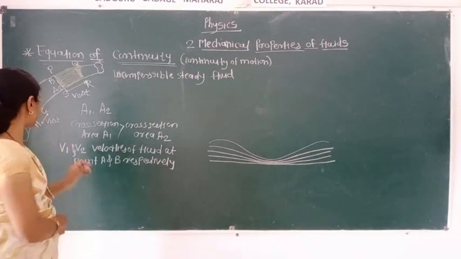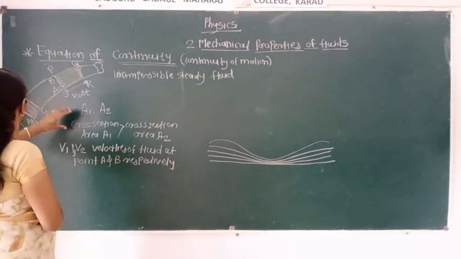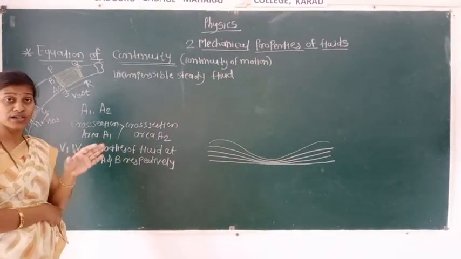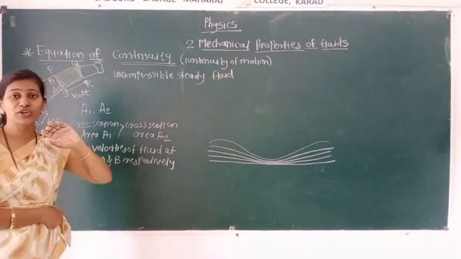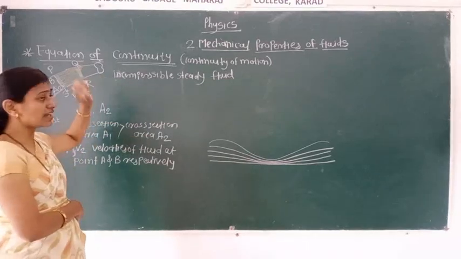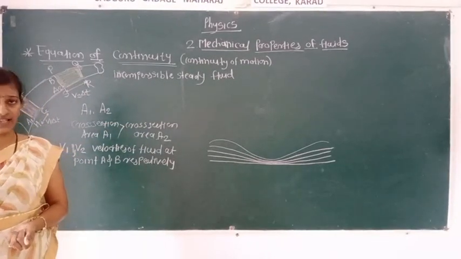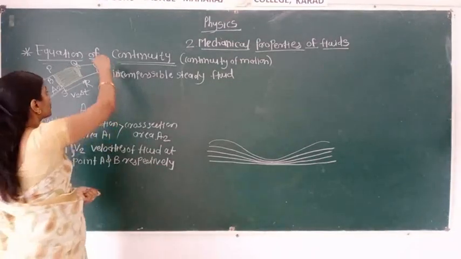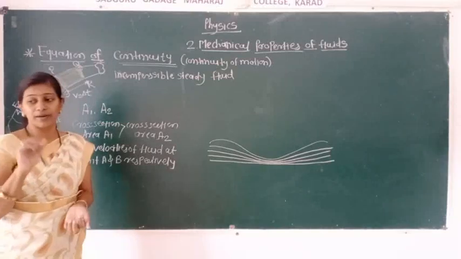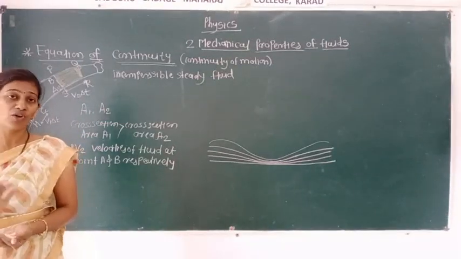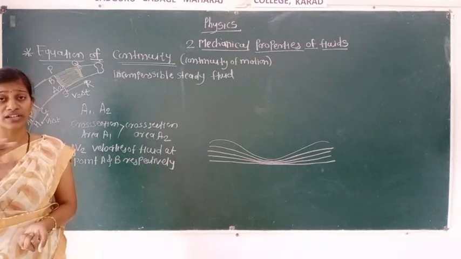So 10 liters per second of fluid is entering the tube, and when the fluid is leaving the tube, we also get 10 liters per second. It will not happen that here we get 12 liters per second or 11 liters per second, because in that tube fluid is not created and fluid is not destroyed.